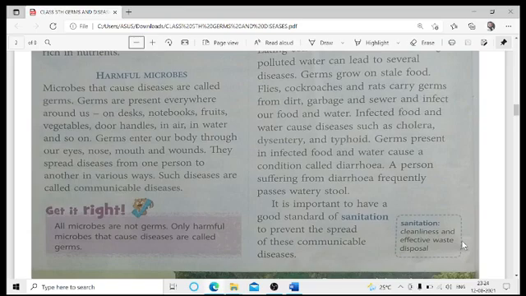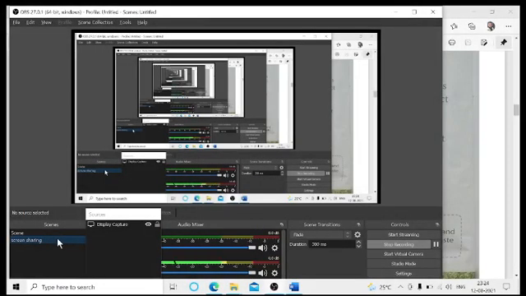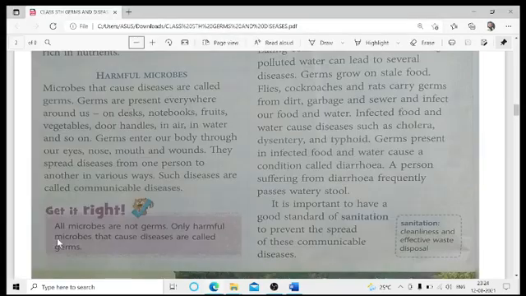In the case of cough and cold, I would like to explain here what happens when a person is coughing or sneezing. When the person is coughing or sneezing, thousands of viruses come out from the mouth of that person, or while sneezing from the nose of that infected person who is suffering from cough and cold.